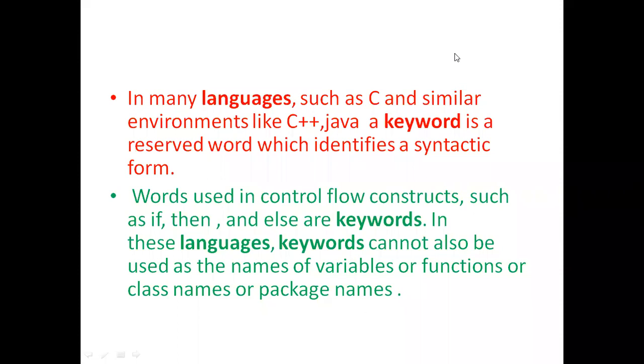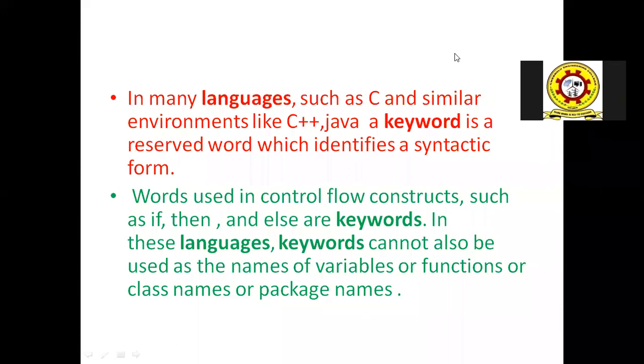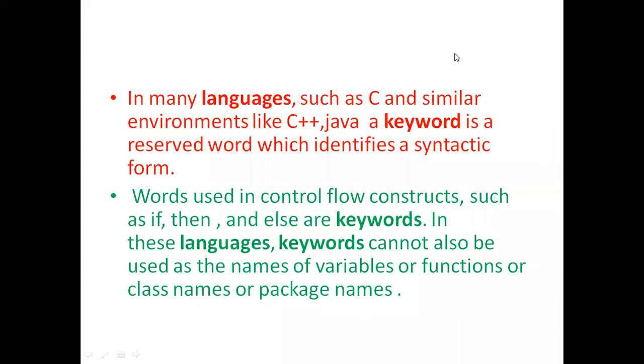And similarly, when we want to declare a variable which can store integers, we use the keyword int. Or when we want to declare a floating point variable, then we use float. We can call int or float keywords of the language.